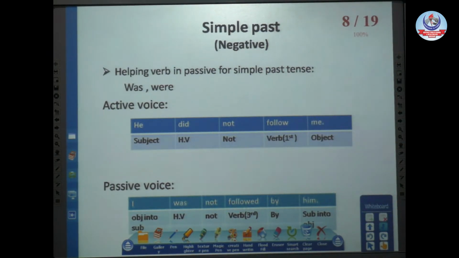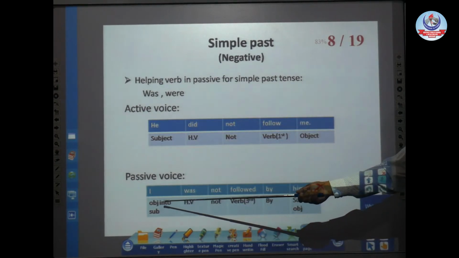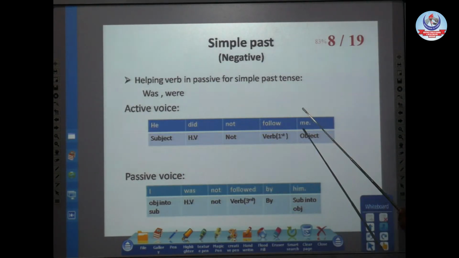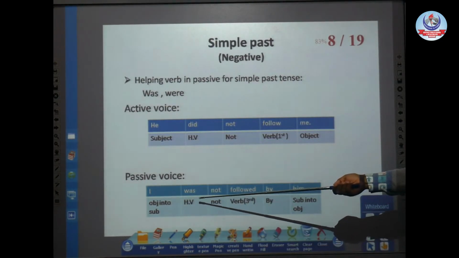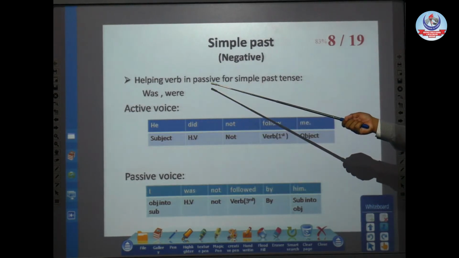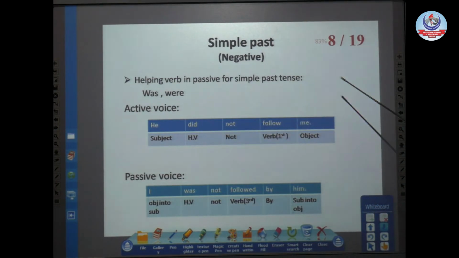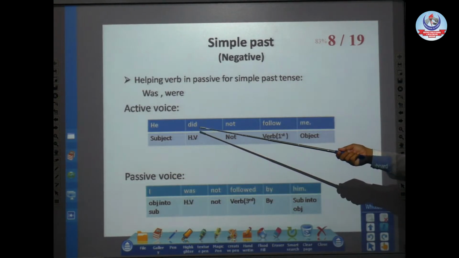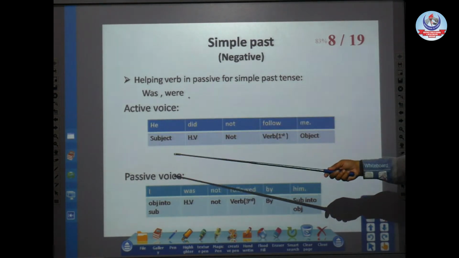When we change it into passive, again first of all our object. Here you will see our object is "me." When it moves toward the subject, its case will also be changed and it will be "I." I as a subject, which is basically the object in active voice, but now working as a subject in passive voice. After that our helping verb will be different. For passive voice, the helping verb is was or were. It has no concern with the helping verb of active voice. Active voice has its own helping verb, but passive voice has its respective helping verb. So in passive voice we will use was or were.